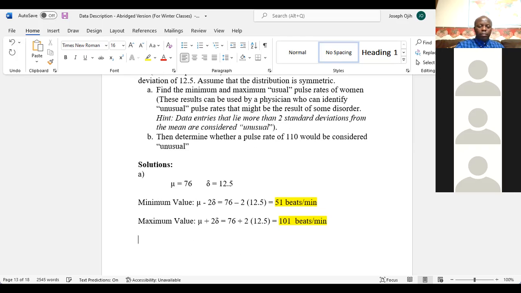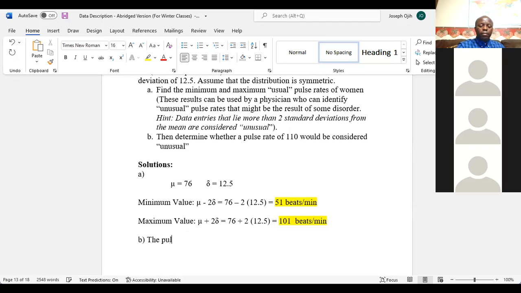Well, let's answer part B. Part B says, determine if the pulse rate of 110 is unusual. Yes, if you look at this, the pulse rate of 110 is unusual because it is bigger than the maximum. See, it's bigger than this, so it doesn't fall within the range.